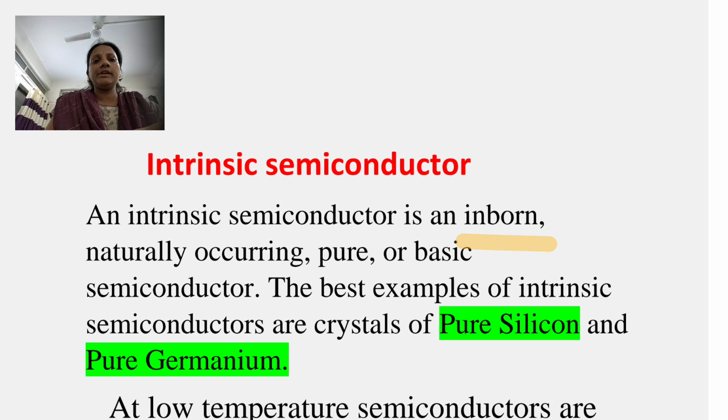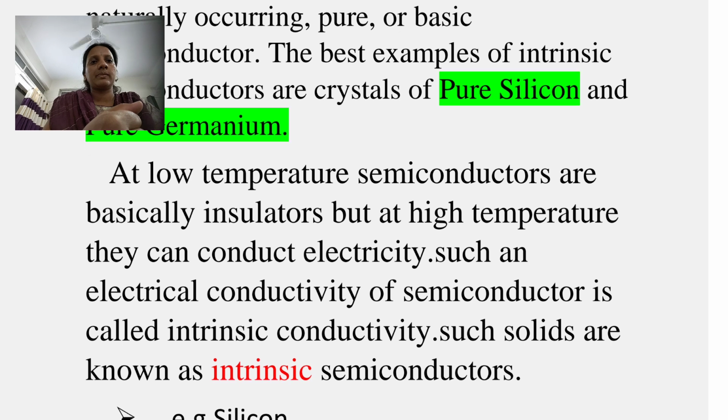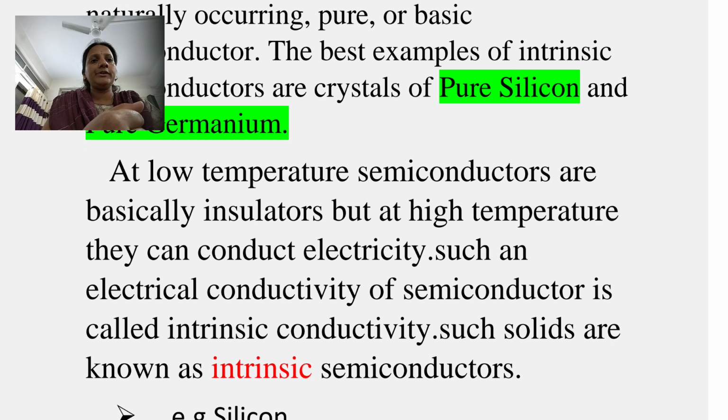The best example of intrinsic semiconductors are crystals of pure silicon and pure germanium. At low temperature, semiconductors are basically insulators. That is, at absolute zero temperature, semiconductors act as an insulator, but at high temperature they can conduct electricity.